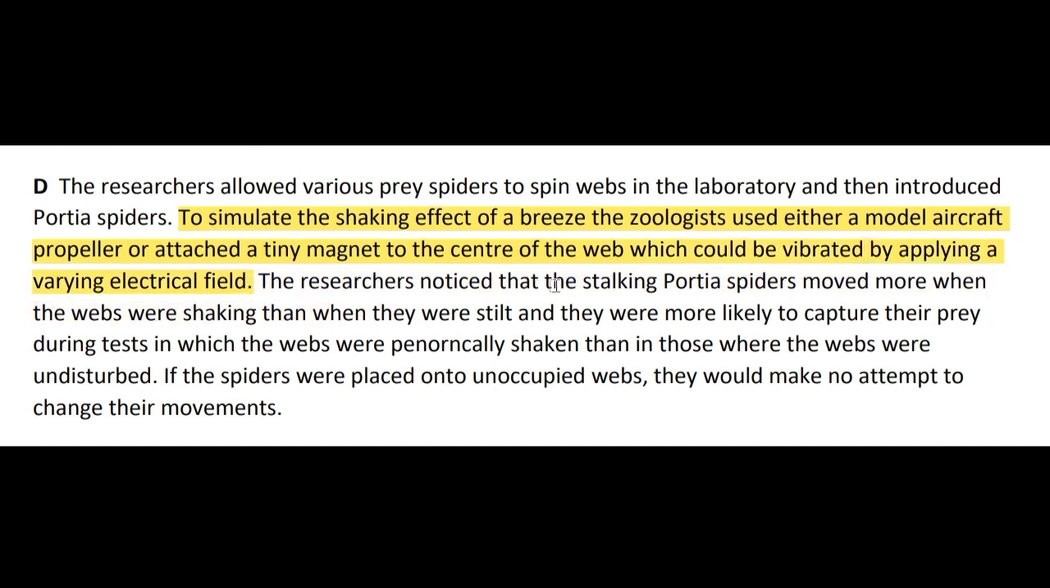The researchers noticed that the stalking Pottery spiders moved more when the webs were shaking than when they were stilled, and they were more likely to capture their prey during tests in which the webs were panoramically shaken than in those where the webs were undisturbed. This suggests how the researchers established the conditions to carry out their study and analysis of Pottery spiders' behavior and how they strategized their predation.